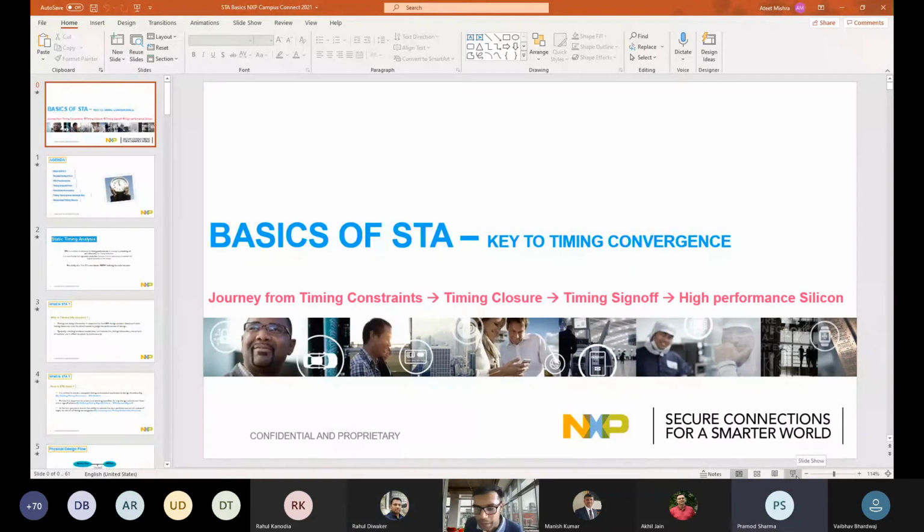Okay, so let me begin the presentation. I will be sharing my desktop. In case anything is expected from me over Teams, or if it is required for me to see any comments, please do let me know and I'll switch over to the Teams window. So, moving back to today's agenda, basics of STA. Let me begin with that.